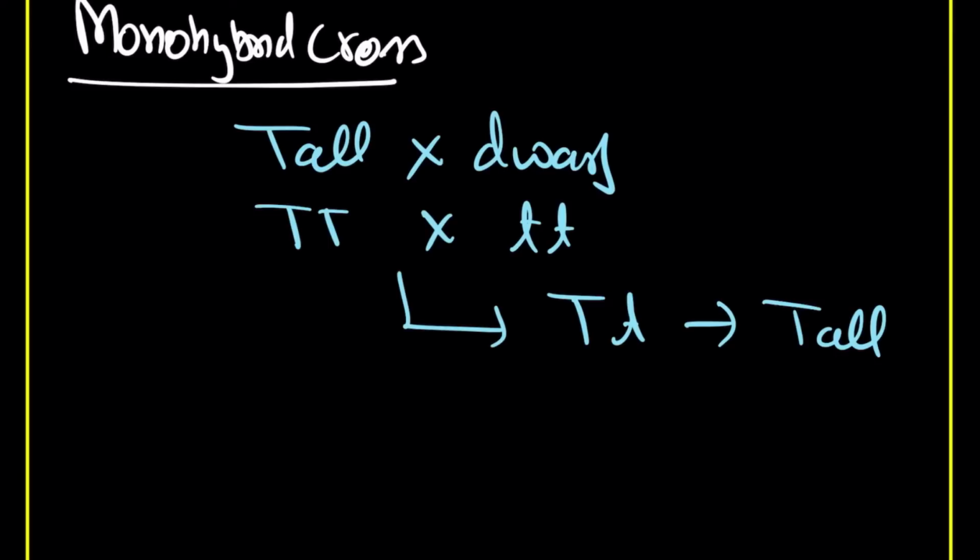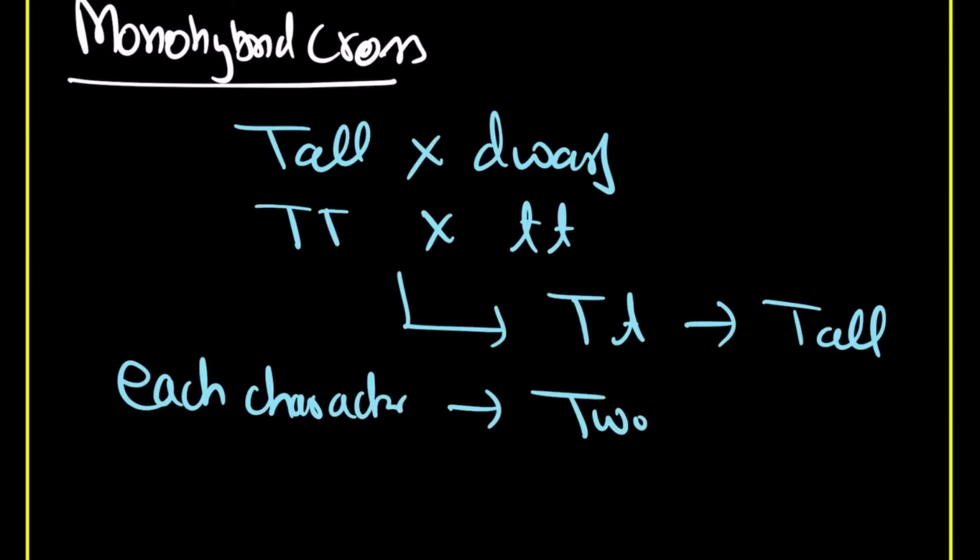Mendel did not have any idea of chromosomes, he did not have any idea of the process of meiosis. He thought that for every trait, for each character, there are 2 unit factors.